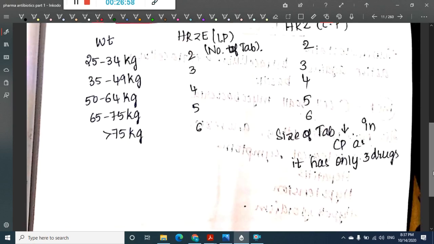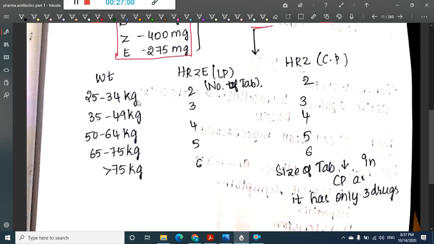Those with a weight of 25 to 35 kgs get 2 tablets of HRZE in the intensive phase, and 2 tablets of HRZ in the continuation phase.